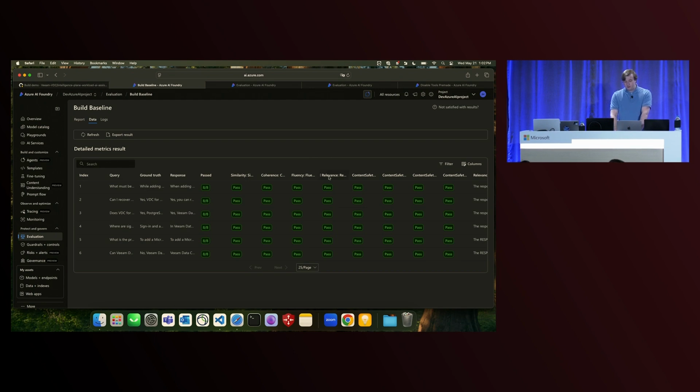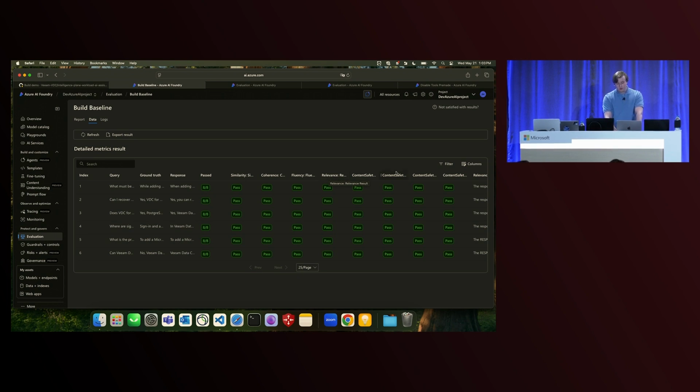So that's why we have this next one here, relevance. This evaluator is only going to be looking at the query and the response, and it's trying to measure, is this response relevant to the question that the user asked? We can use this to establish a baseline for how accurate our model actually is before we actually put it into production. Then, in production, we can have an alert monitoring that baseline, and if we dip below it, we can issue an alert to our team to let us know that the quality of our answers is starting to degrade.